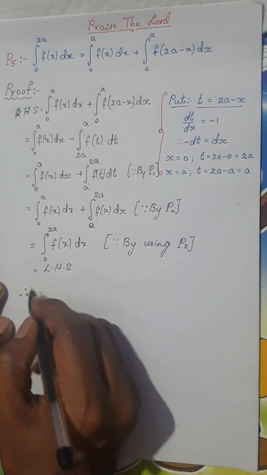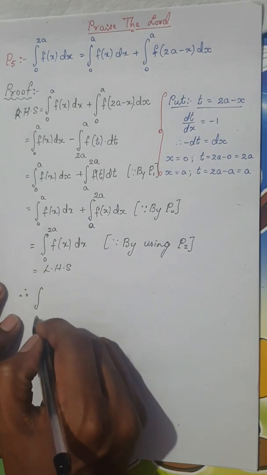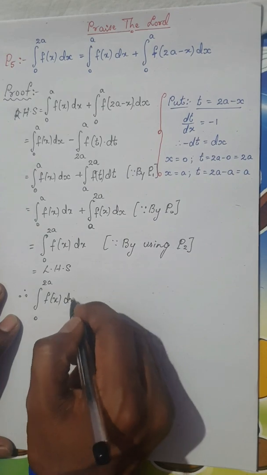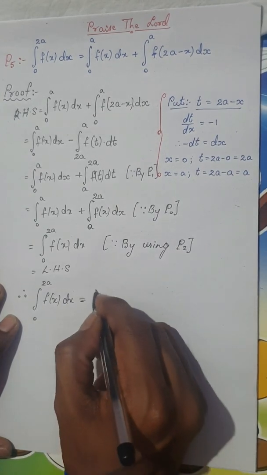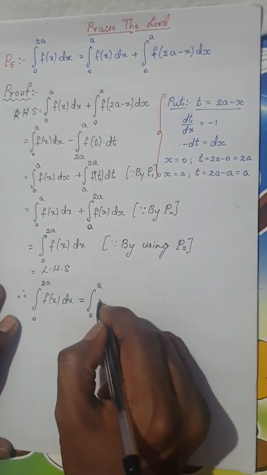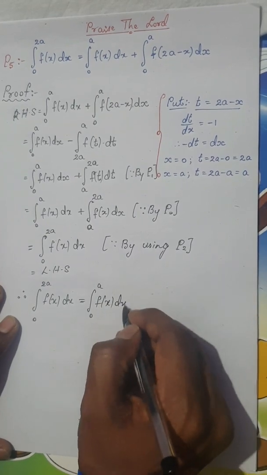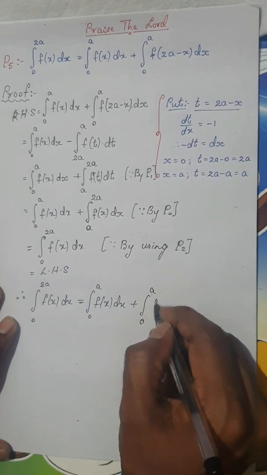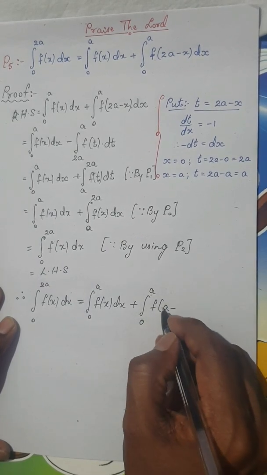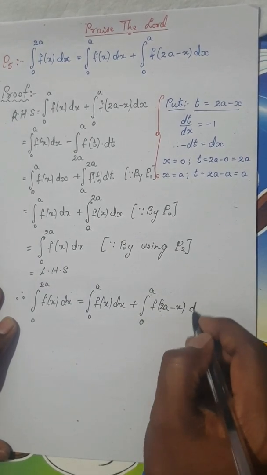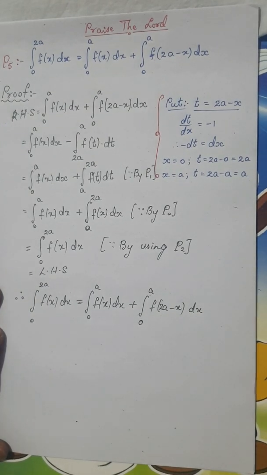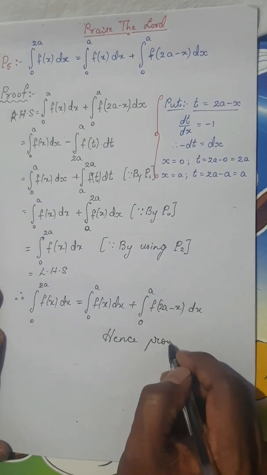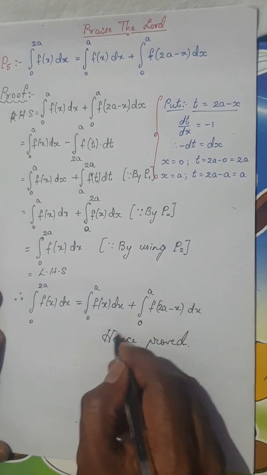Therefore, I can once again write my proof. Therefore, integral from 0 to 2a f of x dx can be written as integral from 0 to a f of x dx plus integral from 0 to a f of 2a minus x dx. So this is the proof I am supposed to prove, and I am going to say hence proved.